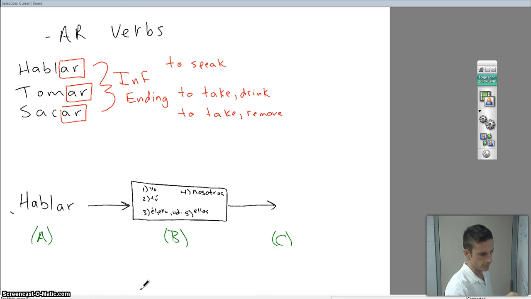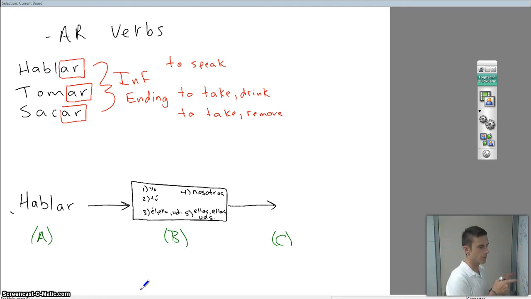I'm just going to go ahead and fill these out so that you have them for reference. And if you see UDS, that's ustedes. Alright? So there's step B, and what colors have we worked with so far? Let's use blue over here on the end. And that leads us to the finished conjugated verb.